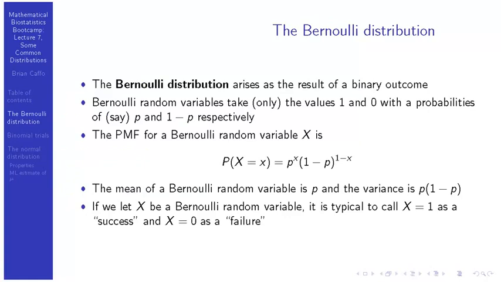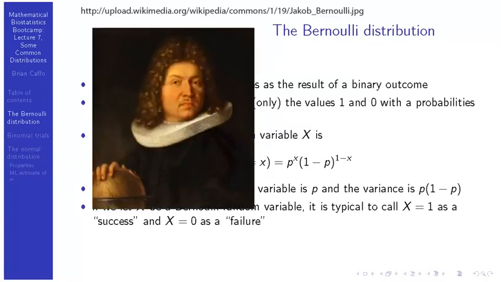In this lecture, I'm going to talk about basically three distributions, and really two if you think about it. The Bernoulli distribution is one, the binomial distribution, which is based on the Bernoulli distribution, and then the Gaussian or normal distribution, which is a very important one as well. In fact, if all the distributions were to get together and nominate a king, it would definitely be the normal distribution.